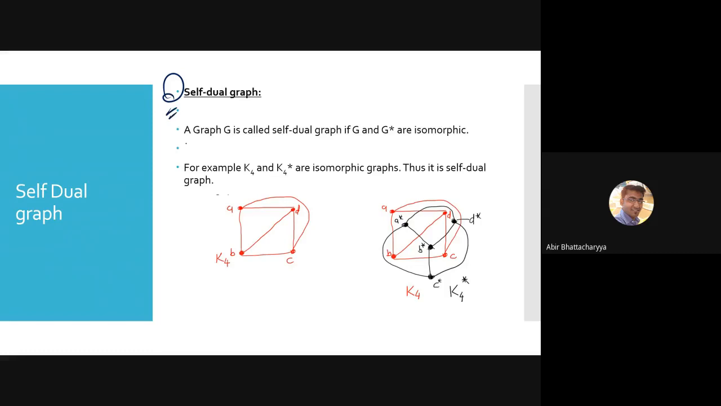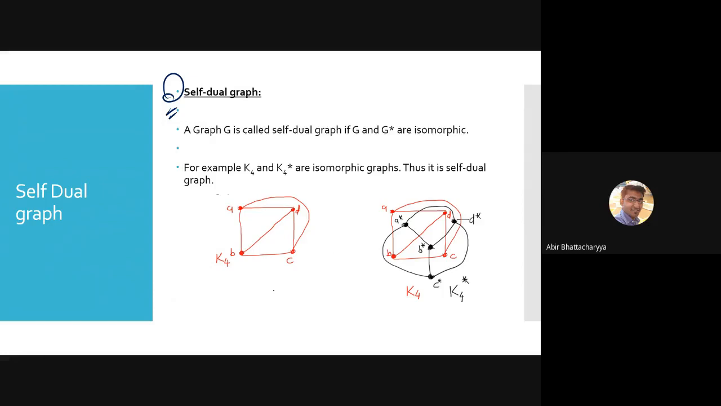Self-duality. Self-duality means if I find the dual of a graph, and the dual of the graph is isomorphic to the original graph, that means both are attribute-wise the same. Then that graph is known as a self-dual graph, like K4.